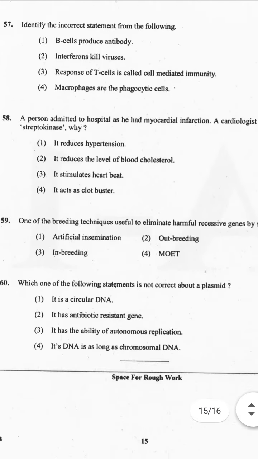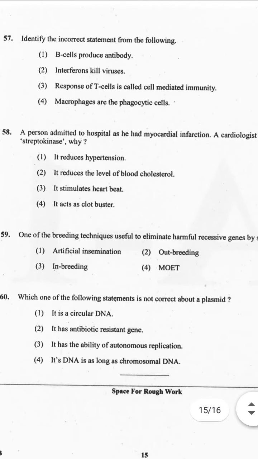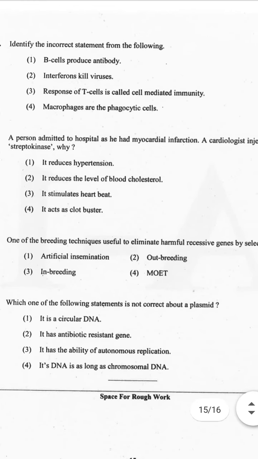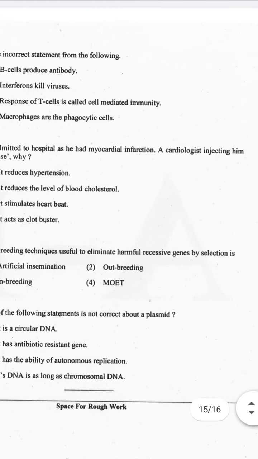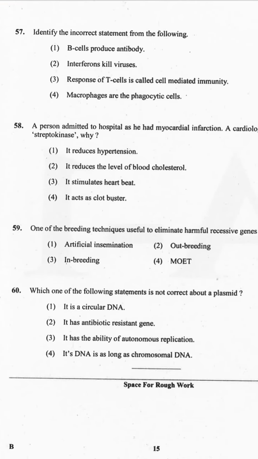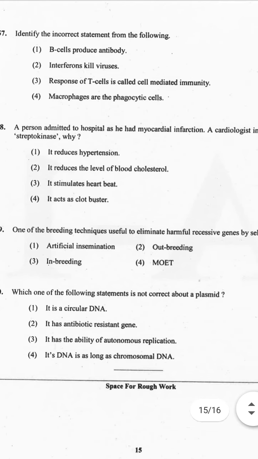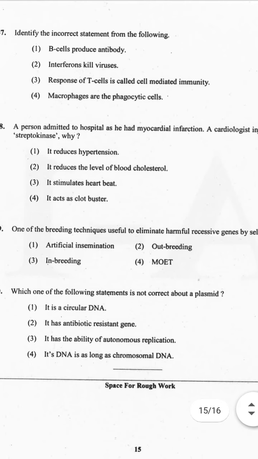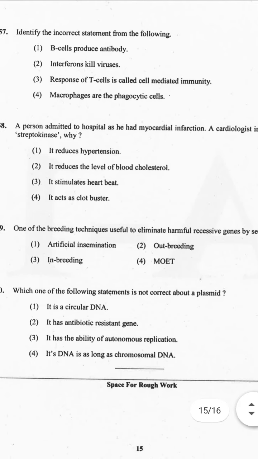Question number 58. A person was admitted to hospital as he had myocardial infarction. A cardiologist injected him with streptokinase. Why? It reduces hypertension. It reduces the level of blood cholesterol. It stimulates the heartbeat. It acts as a clot buster.